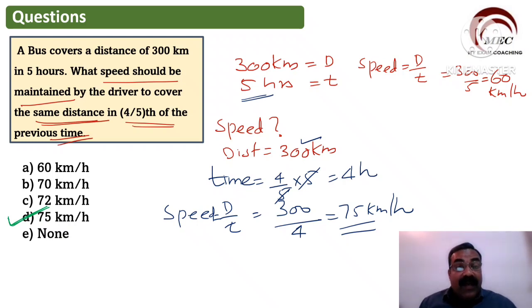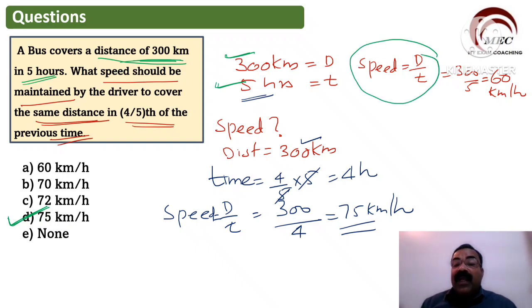Understand the question very clearly. After reading the question, understand what you want to find. What is given in this question? Distance of 300 km is covered in 5 hours. 300 kilometers is covered in 5 hours. So we know that speed is equal to distance by time. We found the speed of the train, 60 kilometer per hour. Now the question asks what speed should be maintained.